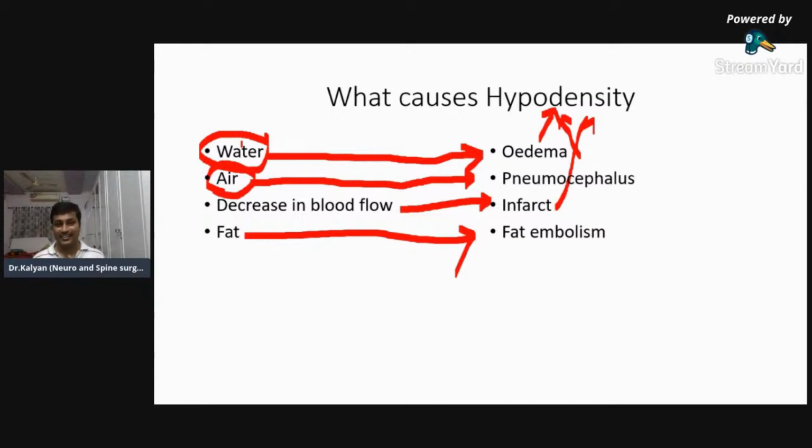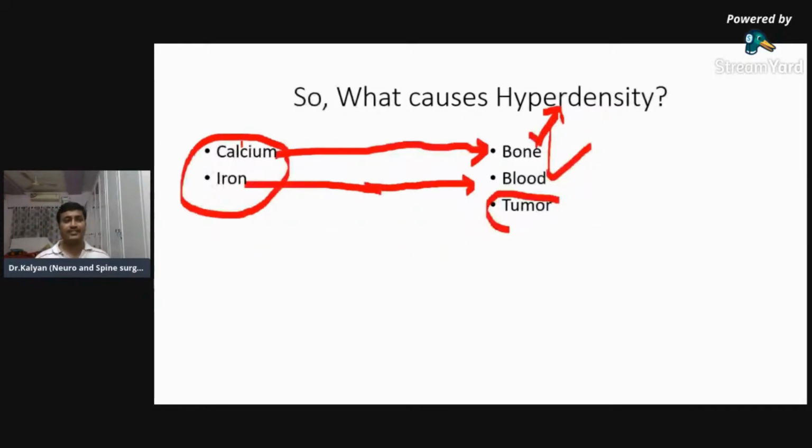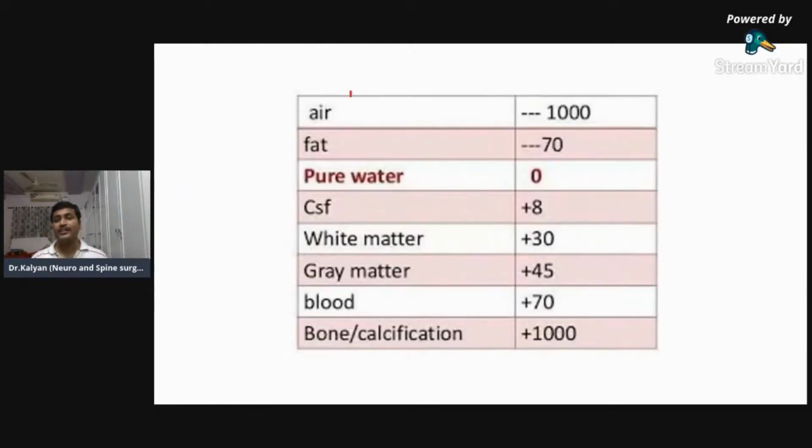Yeah. When this is clear, suppose it's a hyperdense structure. How do you differentiate whether it's calcium or iron, whether it's bone or blood? Both are hyperdense. So when you have such kind of doubt, there is a thing which is Hounsfield units. This can be seen in the CT scan when someone measures it.